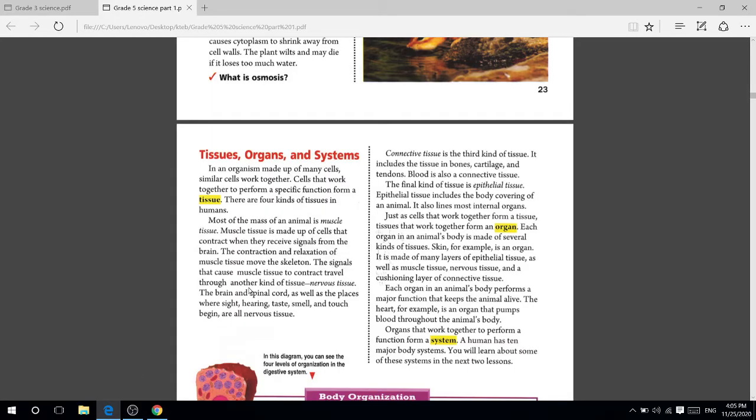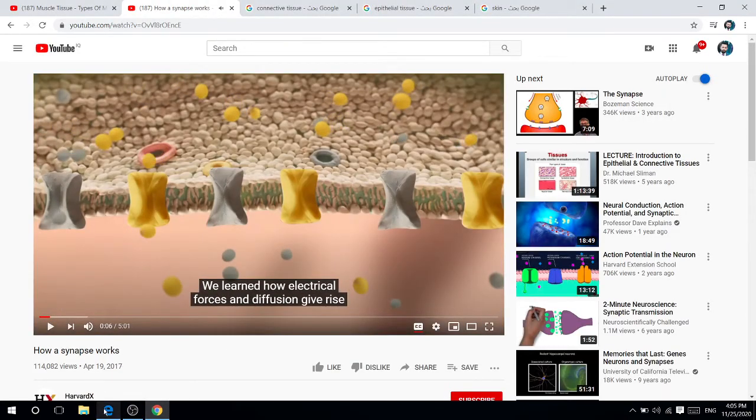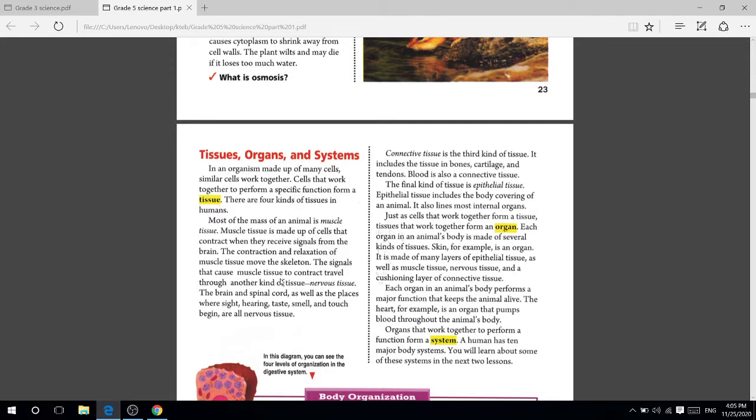Okay, students, this is the function of the nervous system. In the last module, we took first steps towards understanding the electrical properties of individual neurons. We learned how the nerves work, okay?